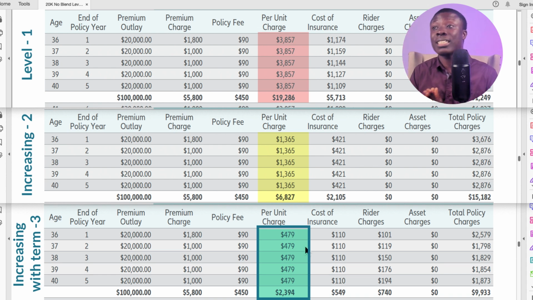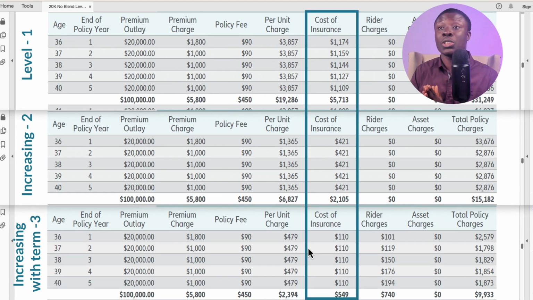The next difference is the cost of insurance. Remember, these two designs don't use blended term insurance, and so there are no rider charges here. The third design, the cost of the blended insurance is what we have here. So if we want to look at the overall total cost of insurance, then we'll have to consider both the cost of insurance and the rider charges here.